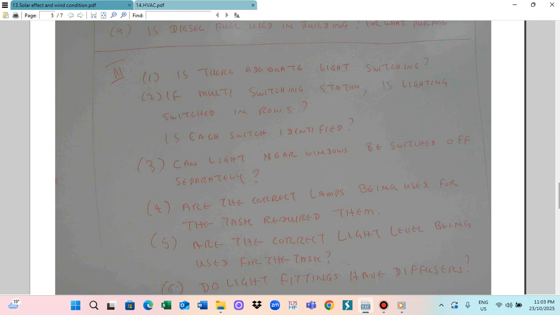And this is the second set of questions. The third set of questions emphasizes the lighting system. Lighting is the most important, so I give you the questionnaire to assess your lighting system.